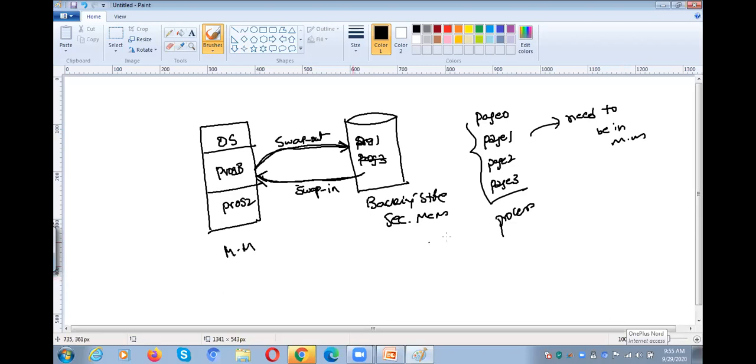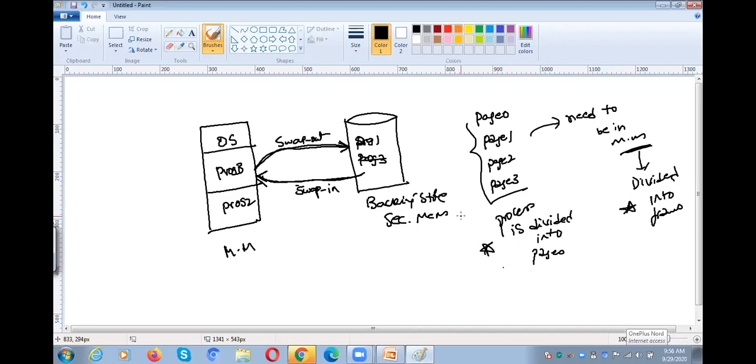So the process is divided into pages and the main memory is divided into frames. This is an important point: main memory is divided into frames, and process is divided into pages.